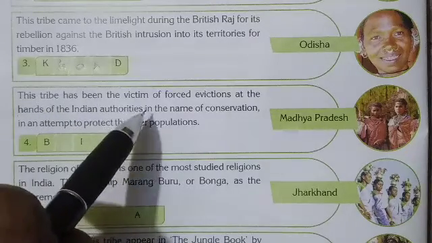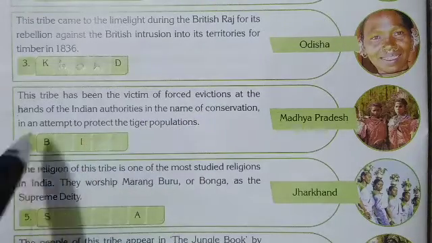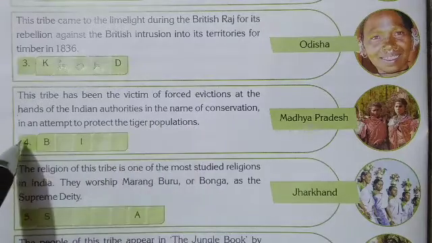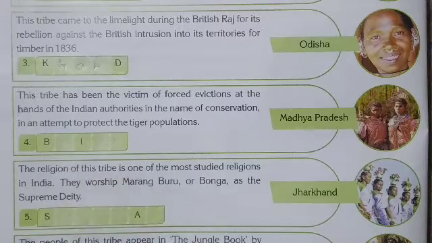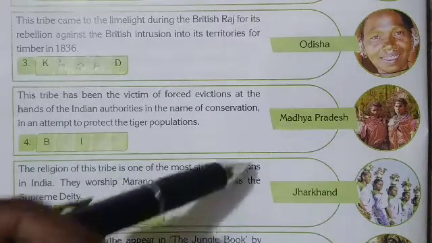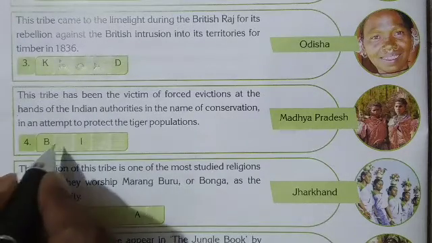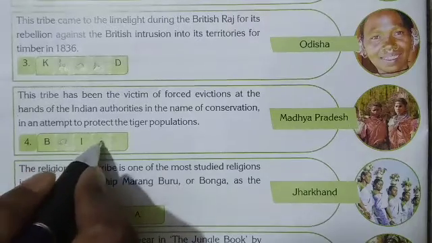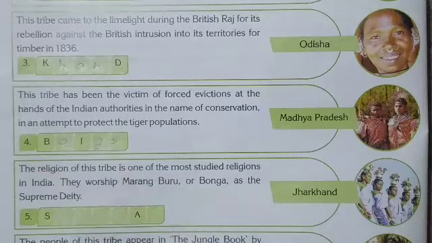Now next is the tribe that has been a victim of forced eviction at the hands of the Indian authorities in the name of conservation, in an attempt to protect the tiger population. It is found in Madhya Pradesh. Its name is Baiga. You will write here Baiga.